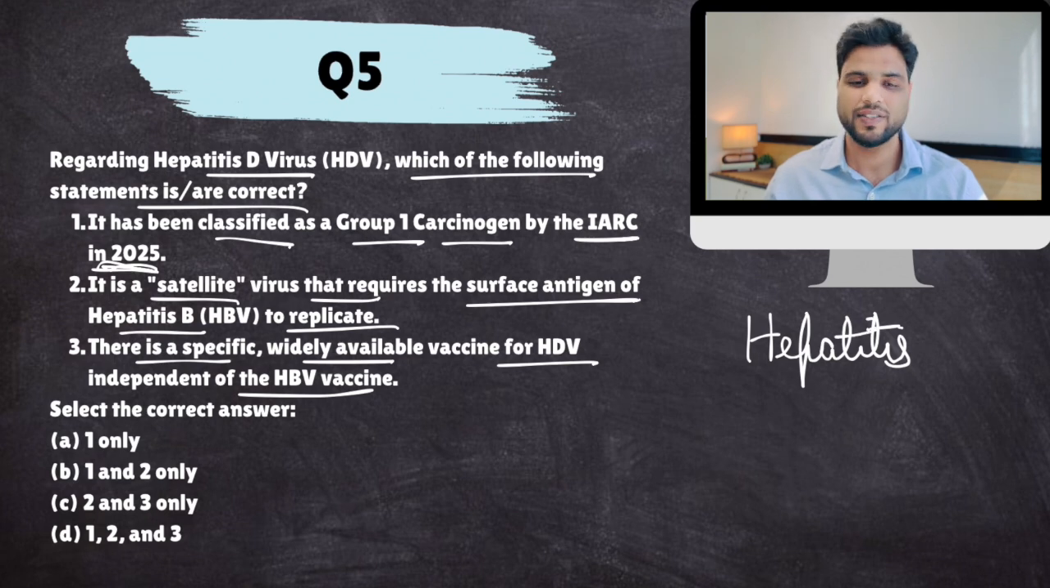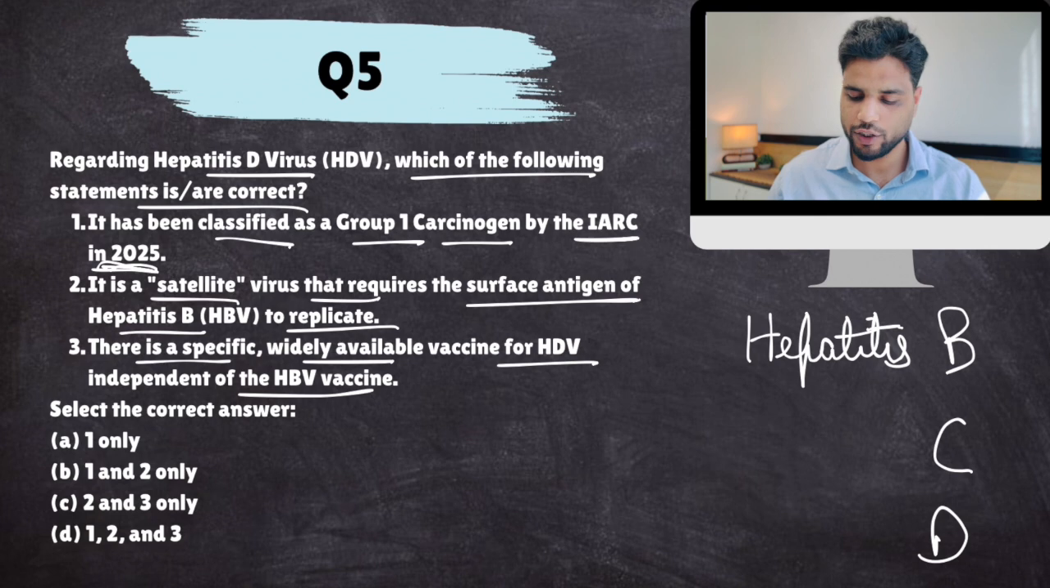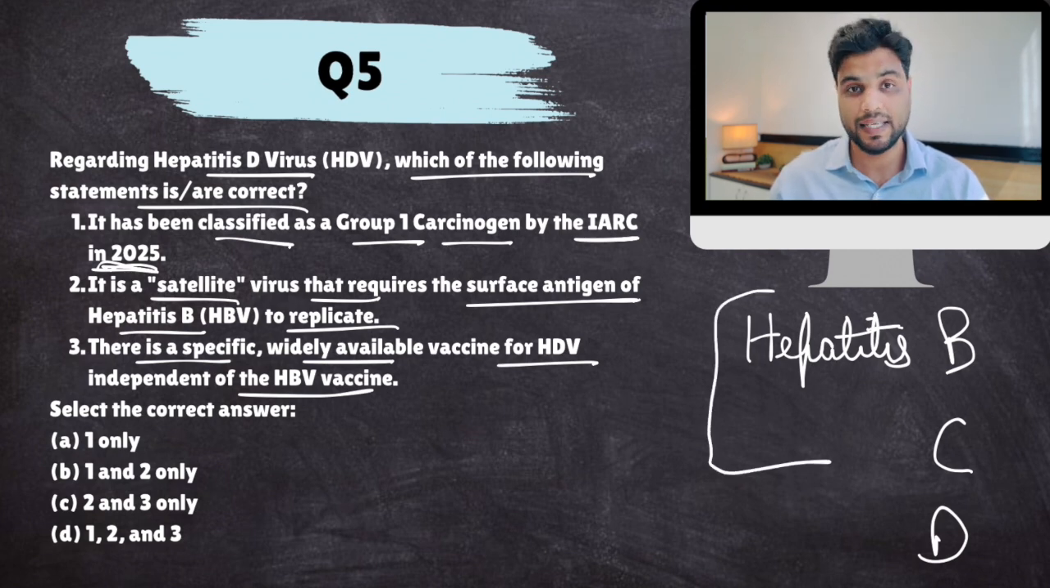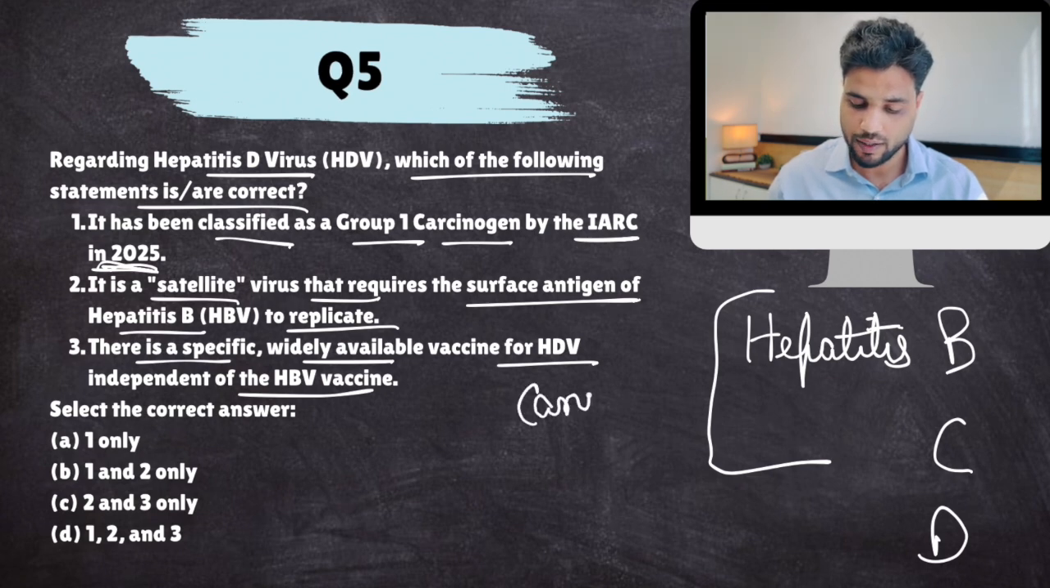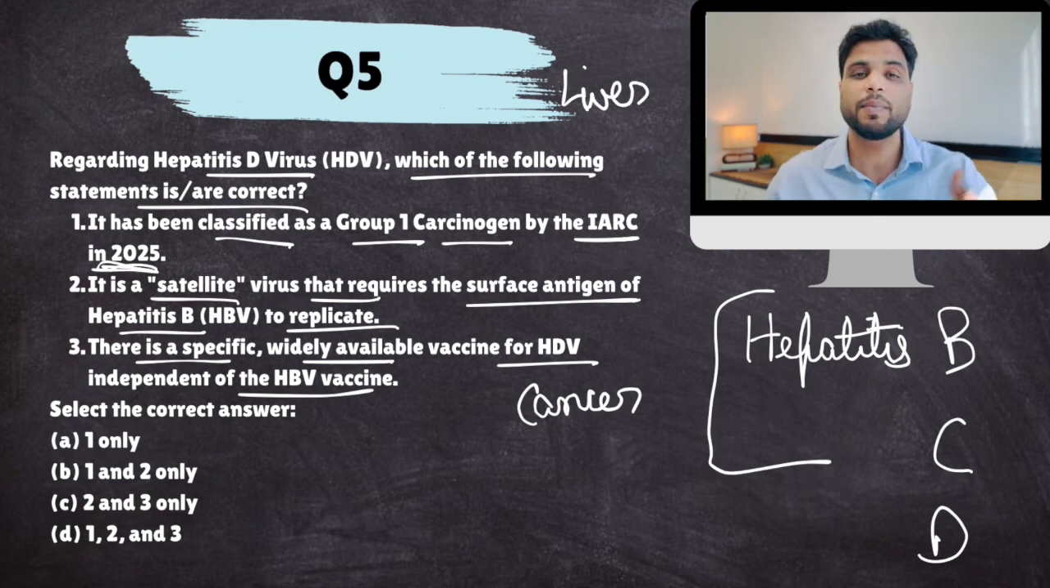Now, hepatitis viruses cause liver infection: B, C, and D. They are called HBV, HCV, HDV. Hepatitis B virus, hepatitis C virus, hepatitis D virus. Hepatitis B and C viral infections can also cause liver cancer. Okay, so they affect your liver. They cause liver infection, and in some advanced cases, they even cause liver cancer.